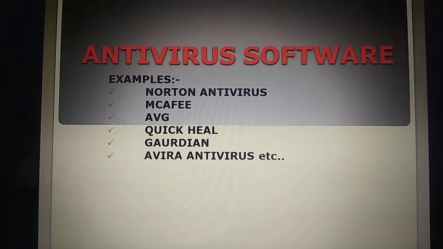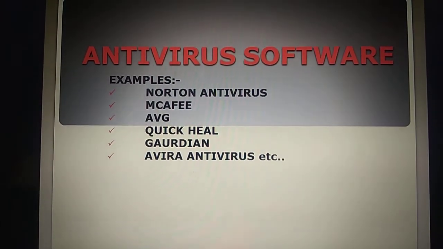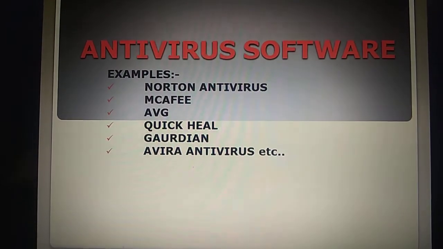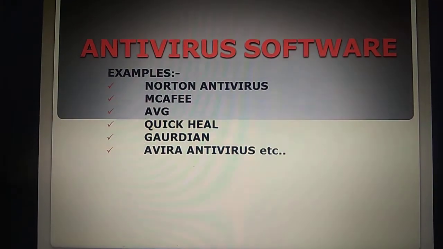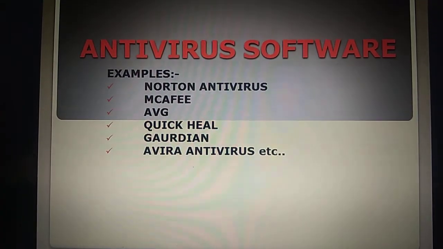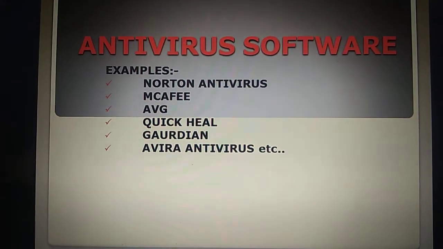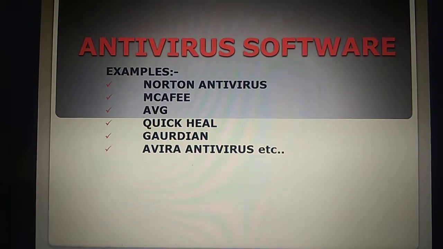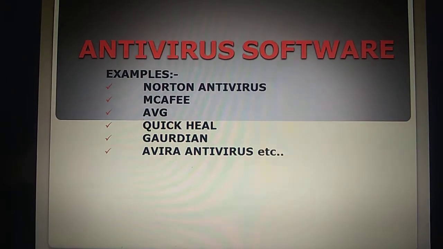There are different antivirus programs available in the market today, like Norton, McAfee, AVG, Quick Heal, Guardian, Avira, etc. These are popular, but there are a lot more, and depending upon how much money you want to spend, you can purchase them and install them on your computers.